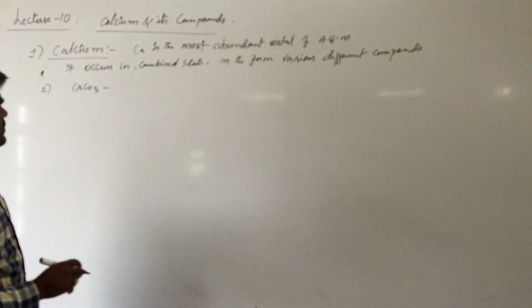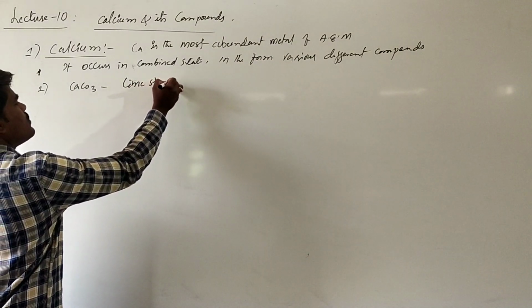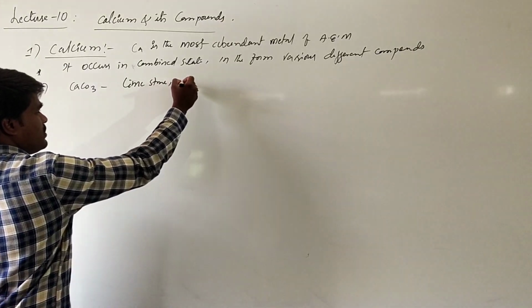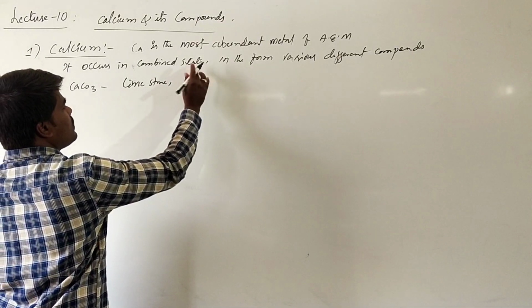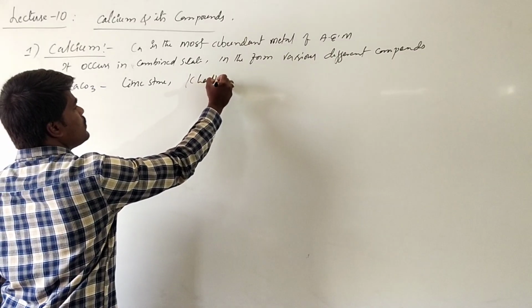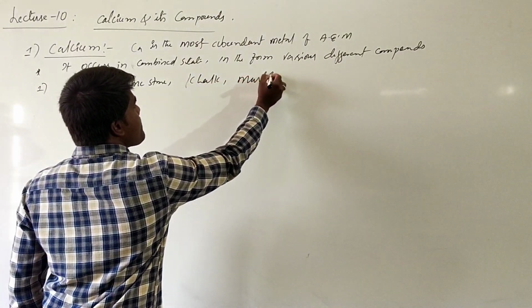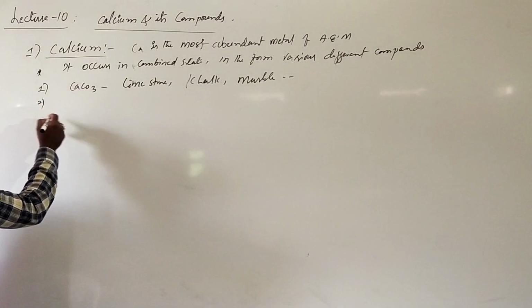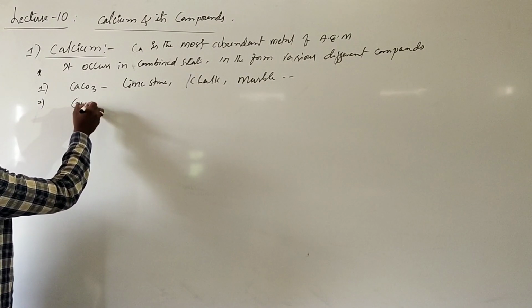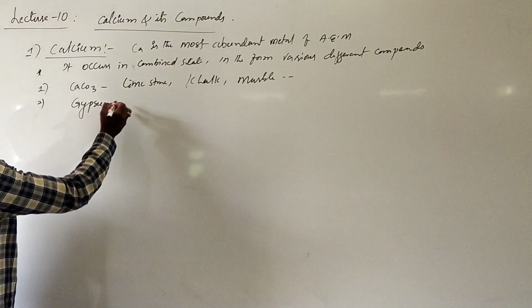Calcium carbonate exists in different forms such as limestone, chalk, marble, etc. Another compound we can say is gypsum. Gypsum is also another important compound of calcium.